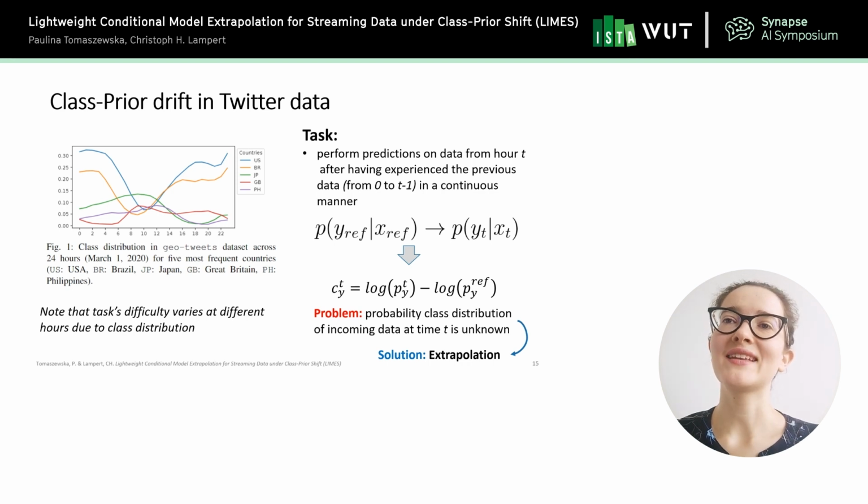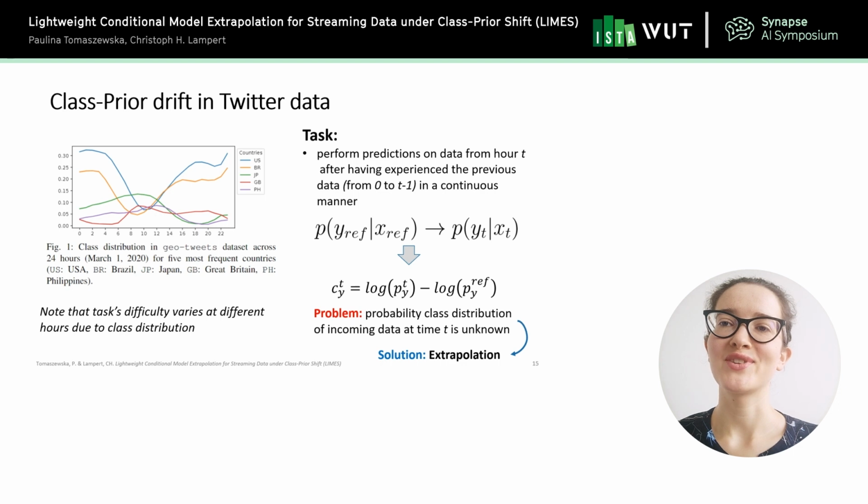So now let's make the task maybe more formal. The task of the classifier is to perform predictions on data from hour T after having experienced the previous data, so from 0 to T-1 hour. And the training should be in a continuous manner. So the idea is that we have a reference distribution and we want to move to different scenarios.